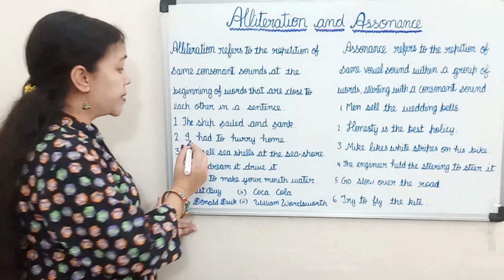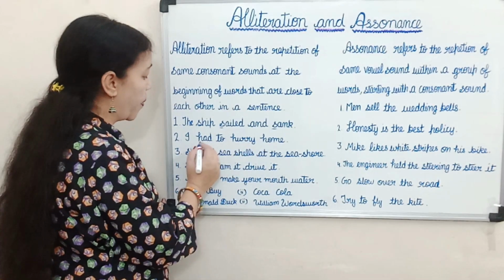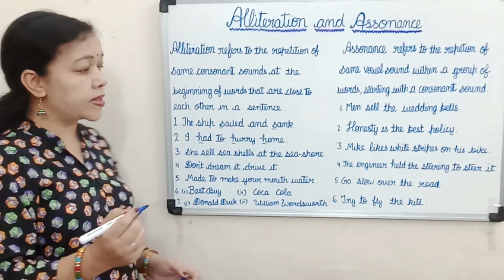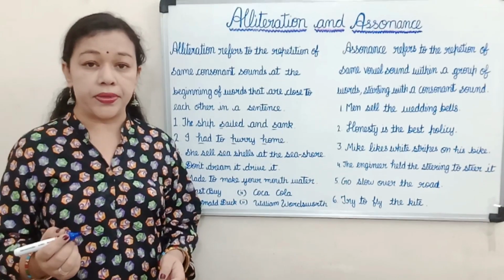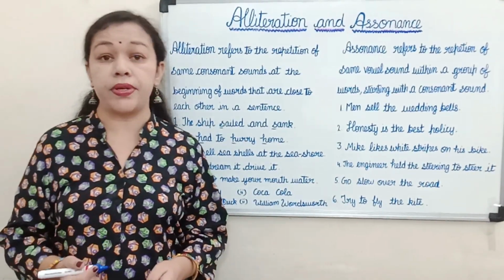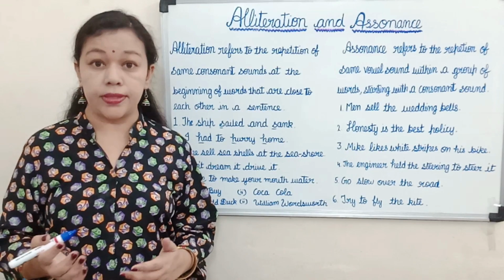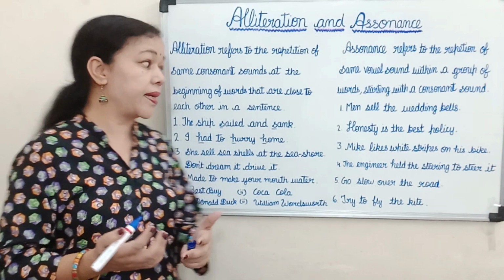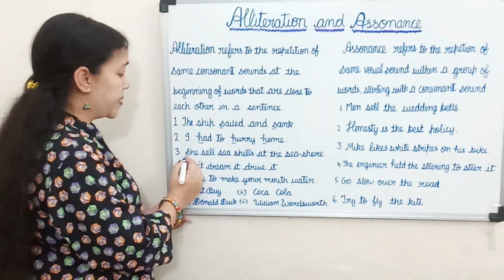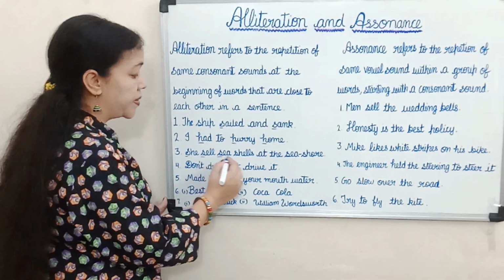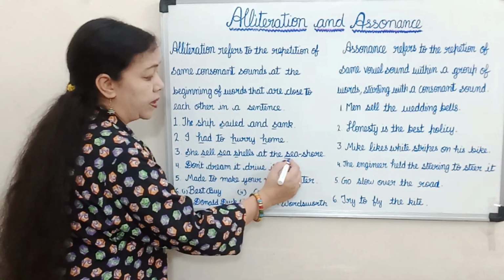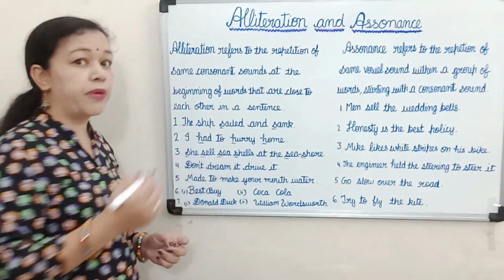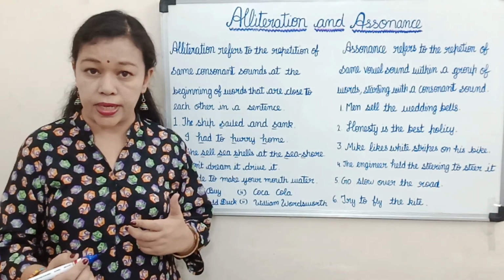The next sentence: I had to hurry home. So here there is a repetition of the same consonant sound, so it is also alliteration. We also use alliterations in tongue twisters to make them more interesting. Let's take an example of it. She sells seashells at the seashore. Now here the sound is repeating. There is a repetition of the same consonant sounds.